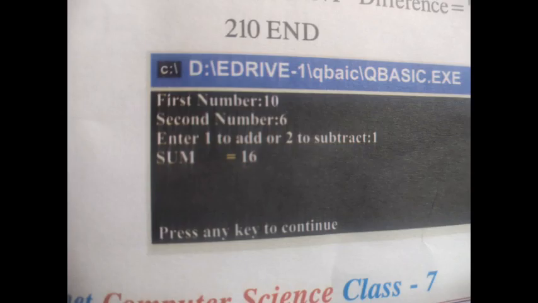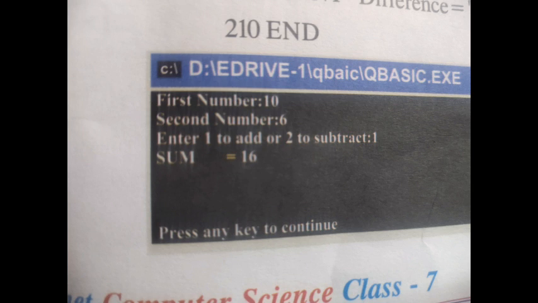Next, in this slide, can you find how the output looks? It asks for the first number, you enter the first number. It asks for the second number, you enter the second number. If you want to do addition, you have to enter 1. If you want to do subtraction, you have to enter 2. So I have given 1, so you will get the output for addition. Can you find 10 plus 6, 16? Right. In the same way you can execute again and do it for subtraction and see.